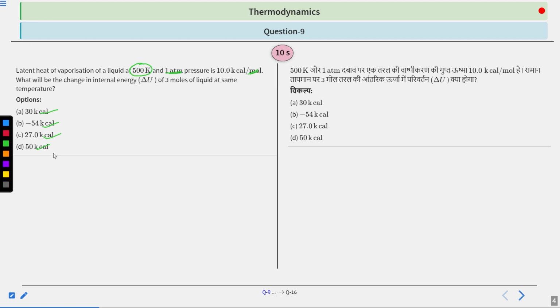So the question is asked that what is the internal energy change if your latent heat of vaporization is already given. So this thing is asked for vaporization basically. You have to calculate delta U and your moles are also given. So very easy question to solve. You have 10 seconds to solve this question. Your time starts now.